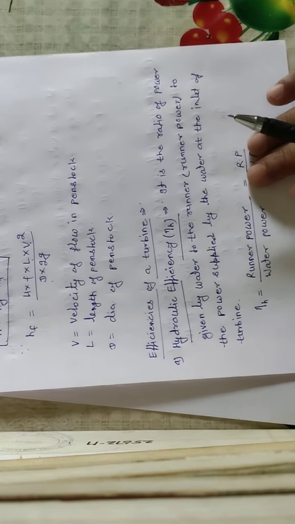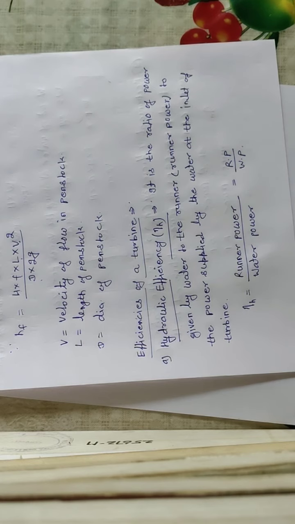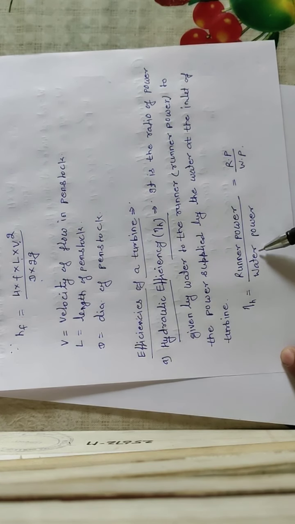There are three types of efficiencies of a turbine. As we know, efficiency means output upon input. So first efficiency is hydraulic efficiency. The hydraulic efficiency is defined as the ratio of power given by water to the runner, means runner power, to the power supplied by the water at the inlet of the turbine. Means it is the ratio of the runner power, means how much power the runner gave us, upon the water power. So hydraulic efficiency is runner power to water power. RP is the runner power and WP is the water power.